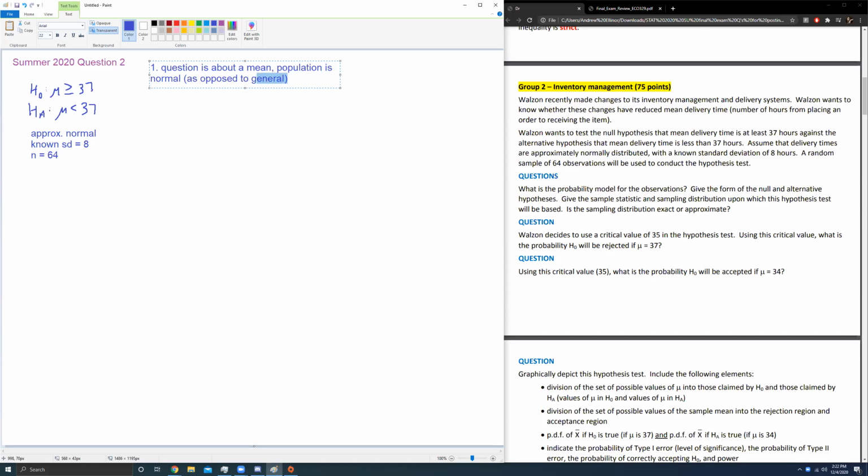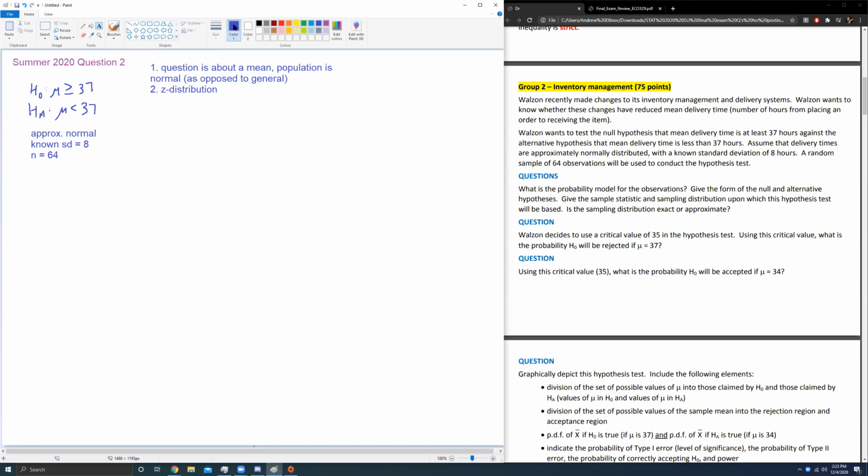We use a general population or an arbitrary population when we don't know that the population is approximately normal. If it's not stated somewhere in the question, the population is approximately normal. Because it's approximately normal, and because the population standard deviation is known, we will be using the z distribution, aka we will say that the value x bar minus mu over sigma over square root of n is distributed normal 0, 1. So these are like little theoretical factoids we have to get out of the way before we actually do any calculations.